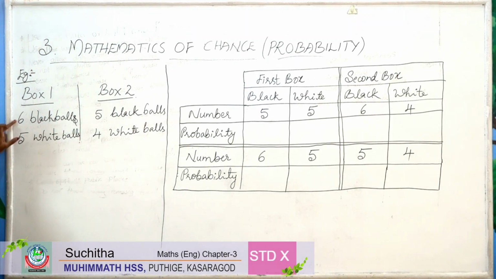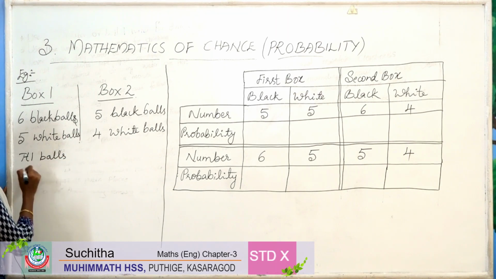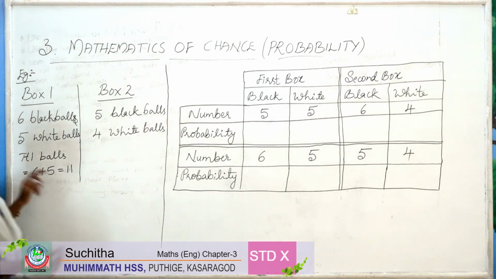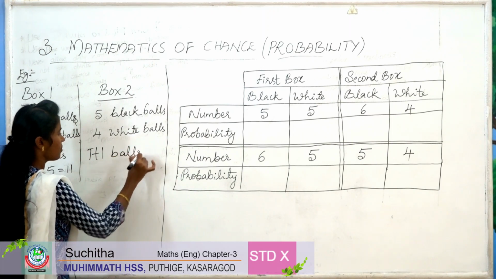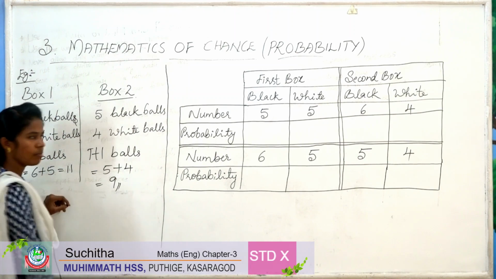Total balls in the first box: 6 plus 5, 11 balls. Then in the second box total balls: 5 plus 4 equals 9 balls.